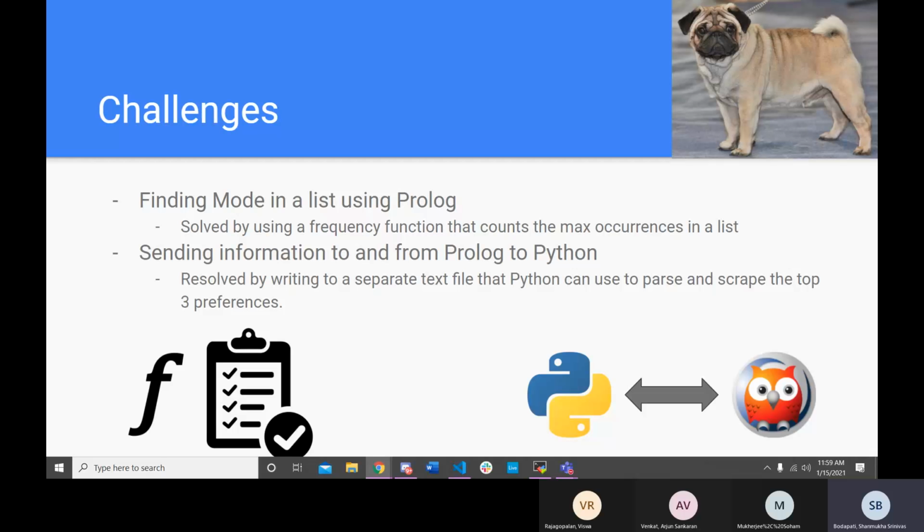Thank you so much. In addition, another challenge was sending information to and from Prolog and Python. But we were able to resolve this by creating a text file that Python could both write to and get information from in order to determine the top 3 preferences.